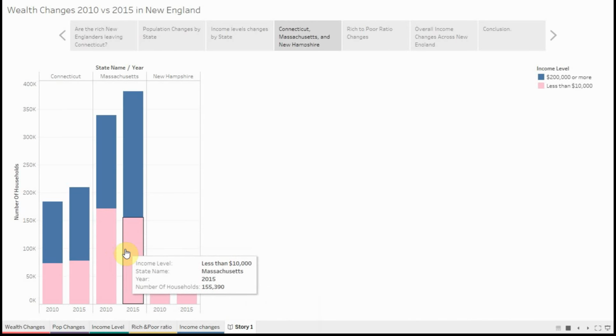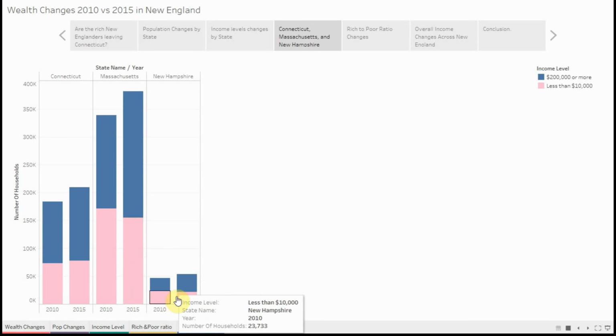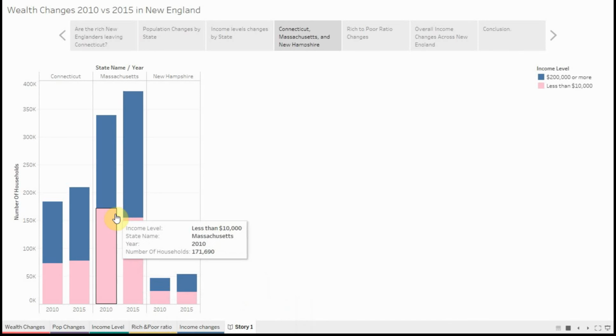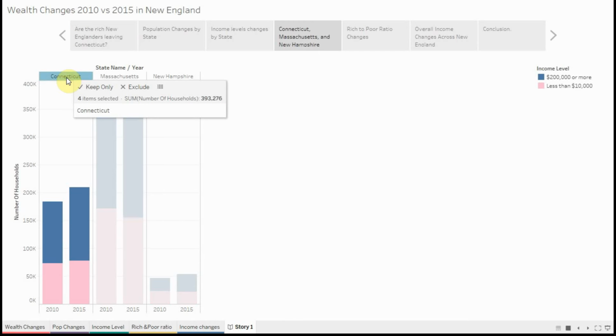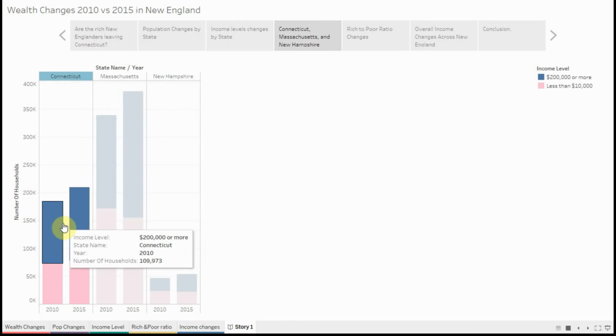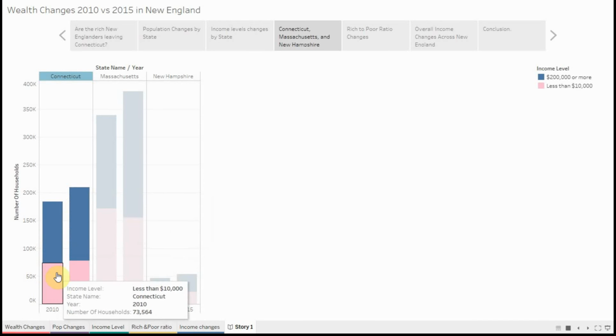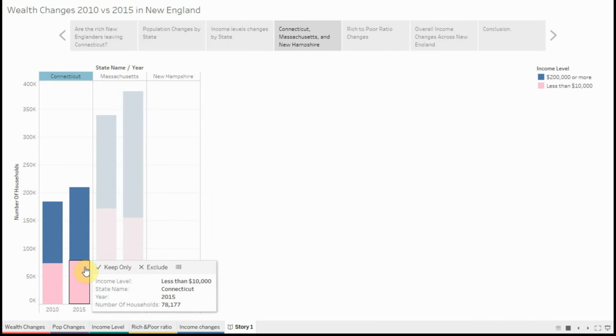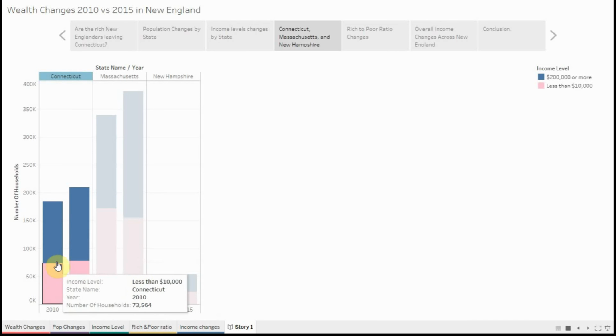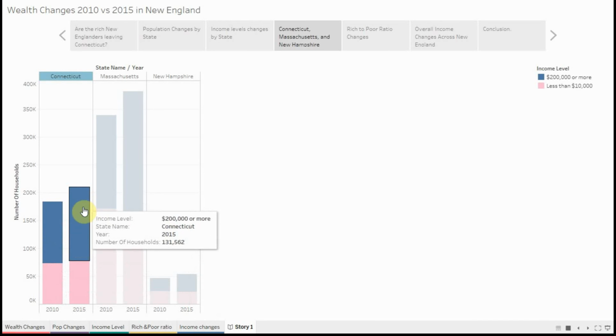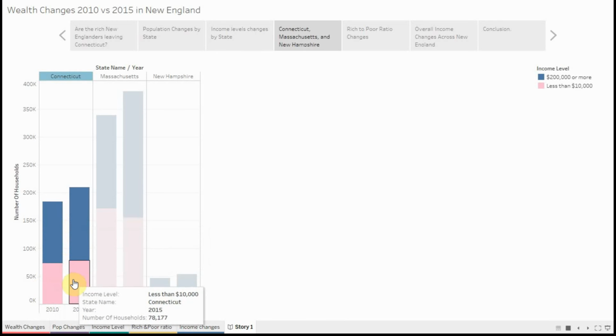There's a significant decrease in Massachusetts and a little lesser in New Hampshire, but still they both had that same thing in common. Now, Connecticut, on the other hand, has trended with the same rich household increase, but they also increased their number of poor households. So this is one state where they're increasing the rich households and increasing the poor households.